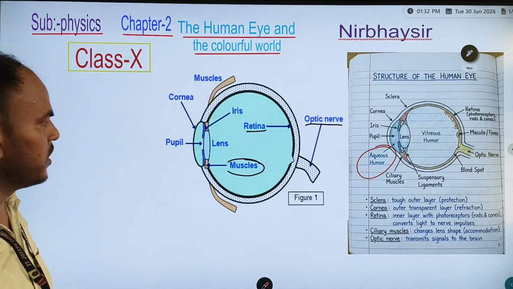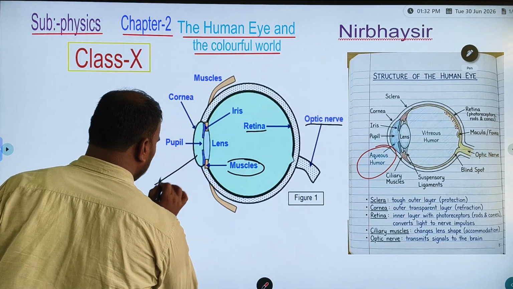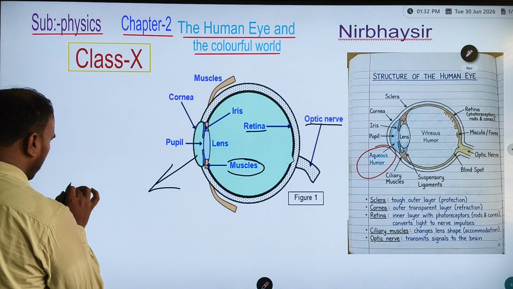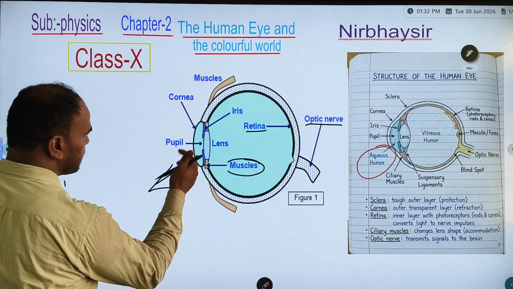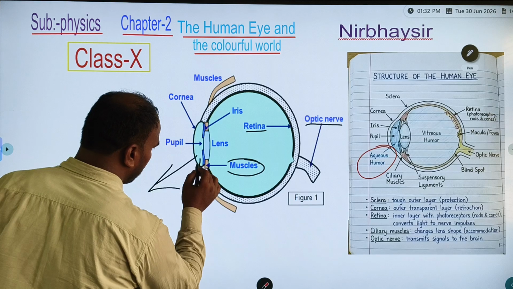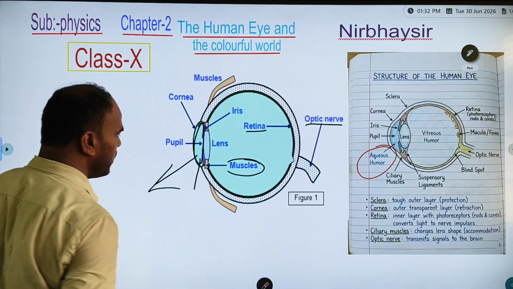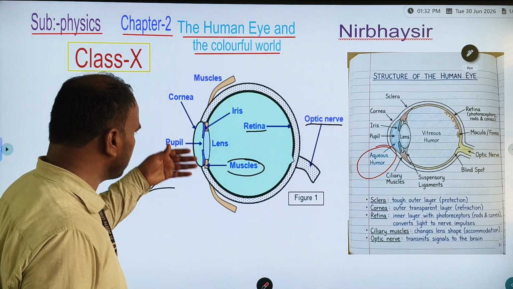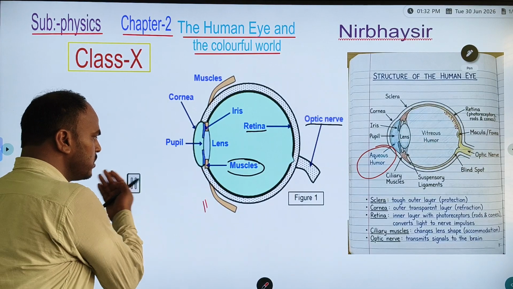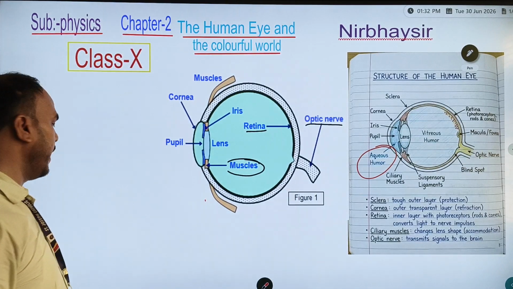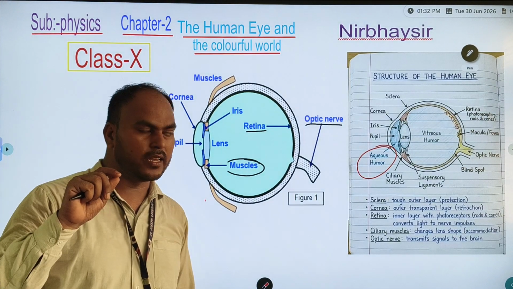What is the aqueous humor? Aqueous humor is a water-based substance. Why will water be present here? 75% of it is water. Why? Because when light intensity is greater, then this